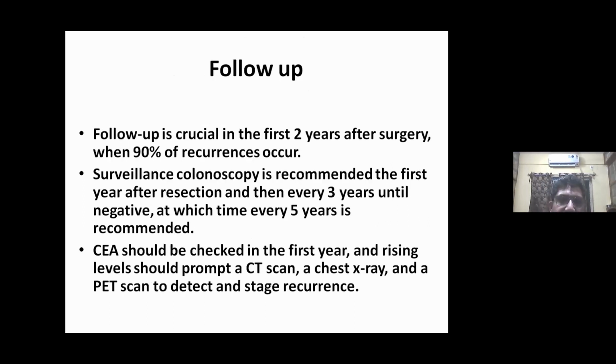Follow-up is crucial in the first 2 years. Surveillance colonoscopy is recommended the first year after resection and then every 3 years until negative, at which time every 5 years is recommended. CEA should be checked in the first year and rising levels should prompt a CT scan, a chest X-ray, and a PET scan to detect and stage recurrence. So this is all about colonic cancer.